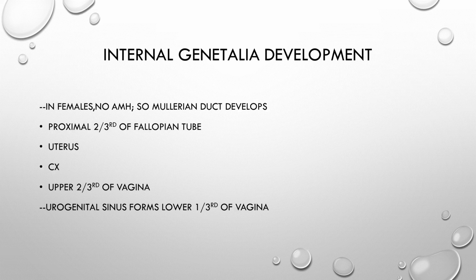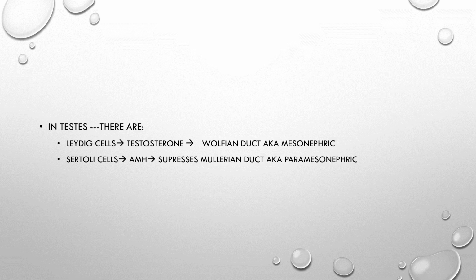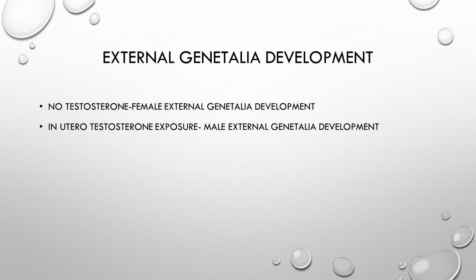So in the internal genitalia development, how does it occur? In females there is no AMH, so the Mullerian duct forms the proximal two-thirds of the fallopian tube, uterus, cervix, and the upper two-thirds of the vagina, whereas the lower one-third of the vagina is formed from the urogenital sinus. And external genitalia develop because of exposure to testosterone. If there is testosterone exposure, there will be male external genitalia development, and no testosterone means there is development of female external genitalia.